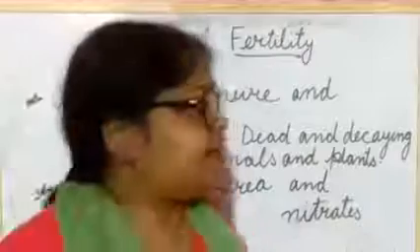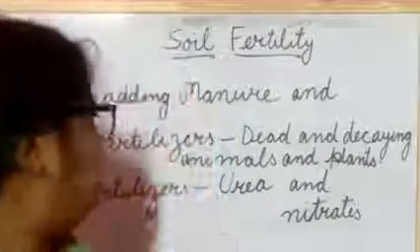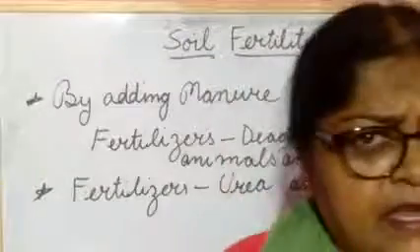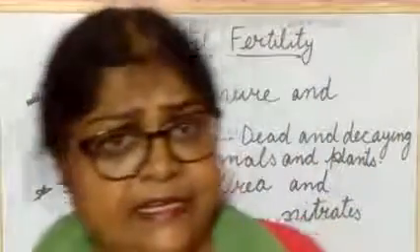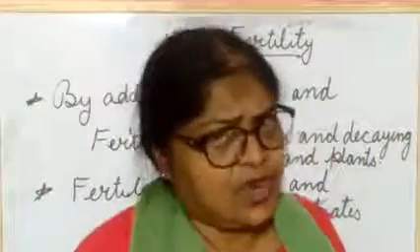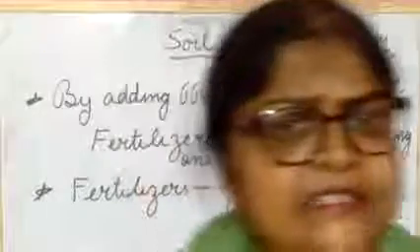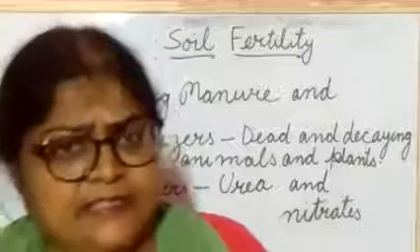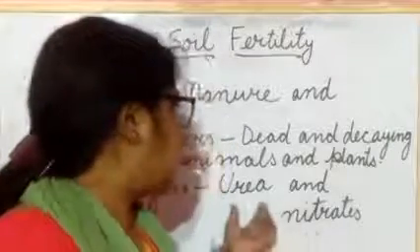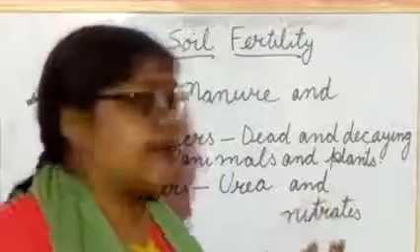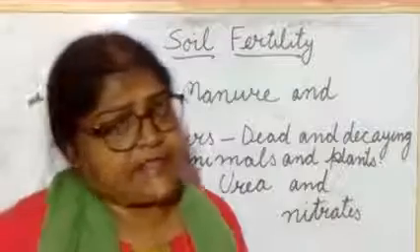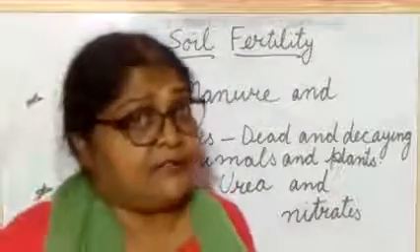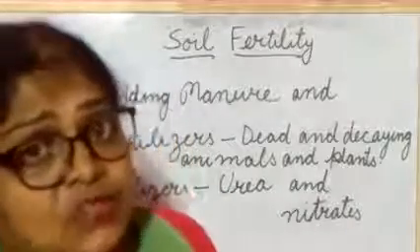Next one is fertilizer. Fertilizer is also very important. Where is fertilizer made? It is made in the factory. Examples of fertilizer are urea and nitrates, and we use them in our soil.